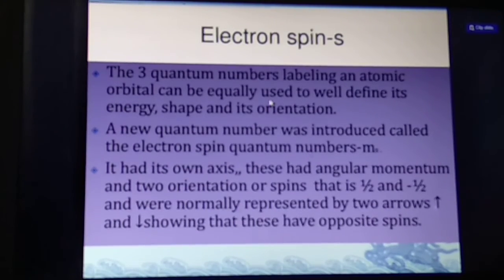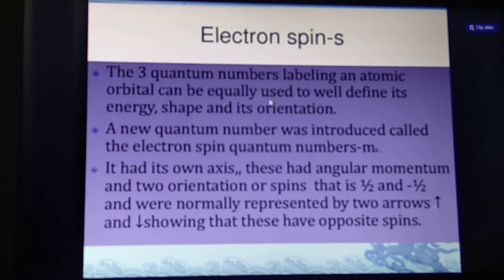Electron spin. The 3 quantum numbers labeling an atomic orbital can be used to define its energy, shape and orientation. The principal quantum number defines the energy, the azimuthal quantum number defines the shape of the orbital, and the magnetic quantum number defines the orientation of the orbital. A new quantum number was introduced called the electron spin quantum number, that is ms, and its value is plus half or minus half.